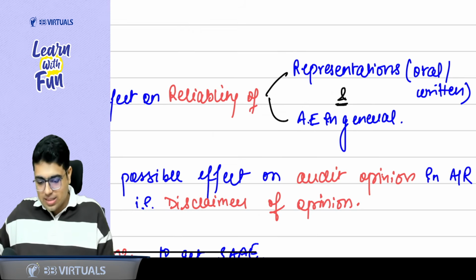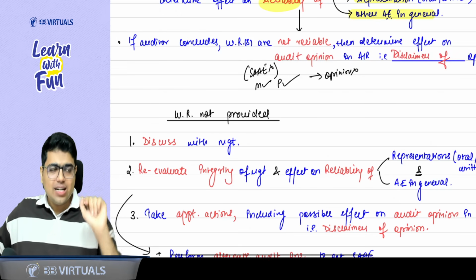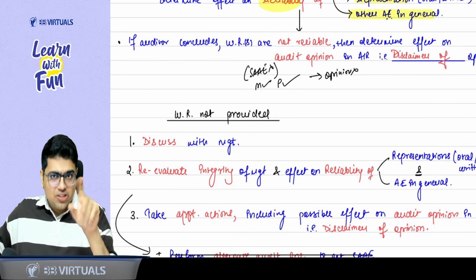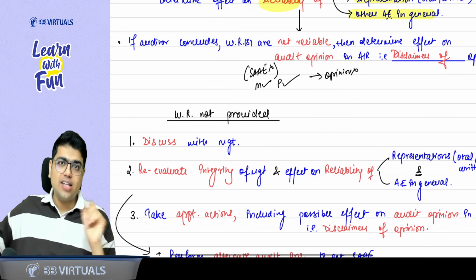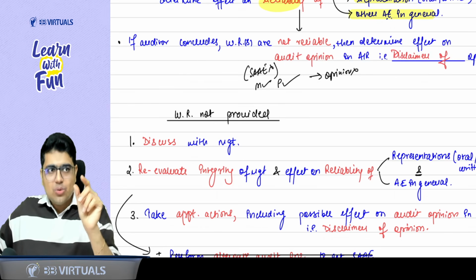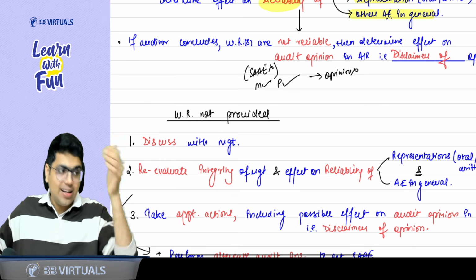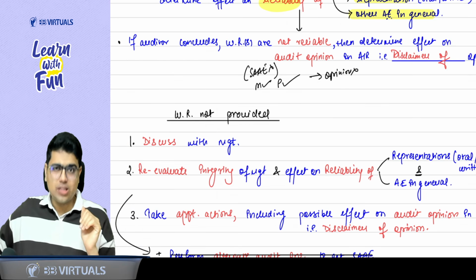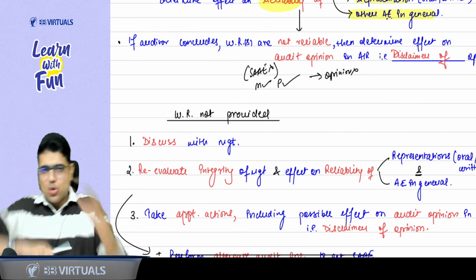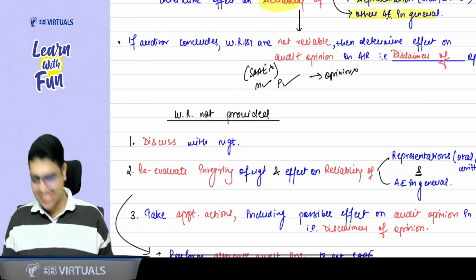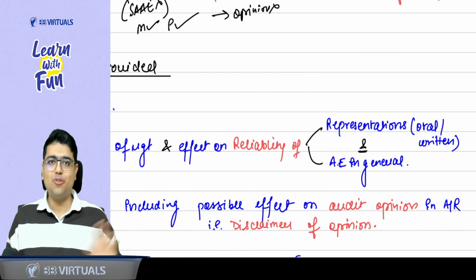So three points come when you say written representation not provided. Discuss the matter. After discussion, if you feel there are fishy people, you cannot trust them, reevaluate their integrity. They are dishonest. Now, when you reevaluate the integrity, consider the impact on other evidence and other representations in general. Okay, sir. Now it is as good as you have not got the evidence. So lastly, take appropriate action, including possible effect on opinion, that is disclaimer of opinion.